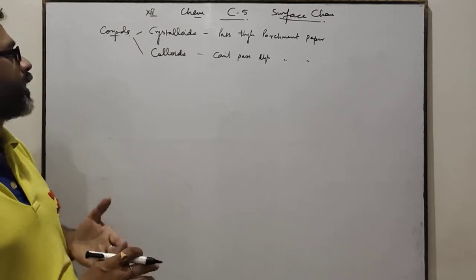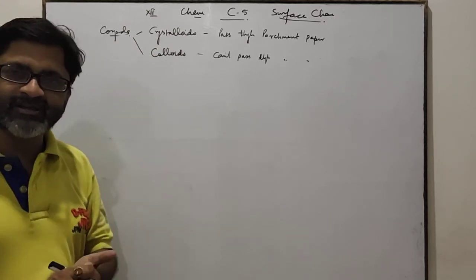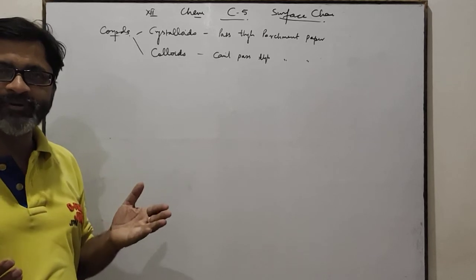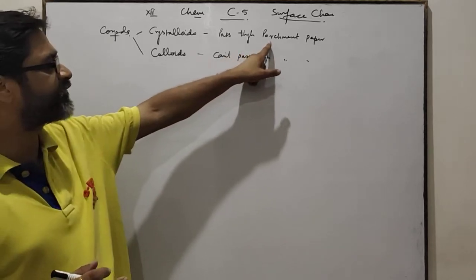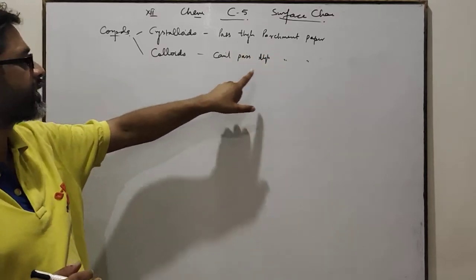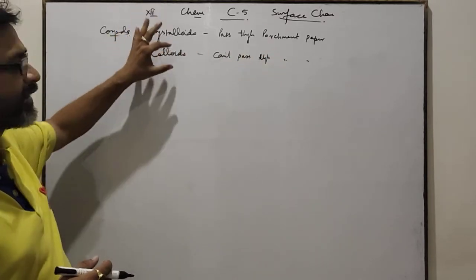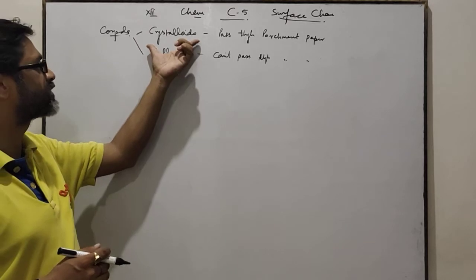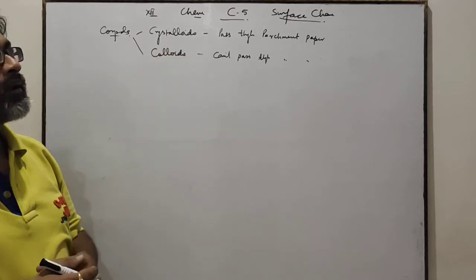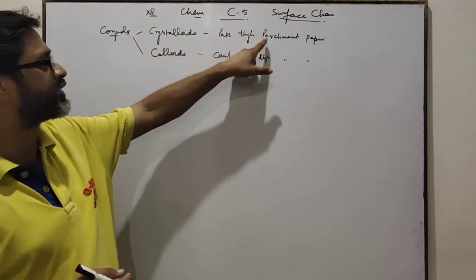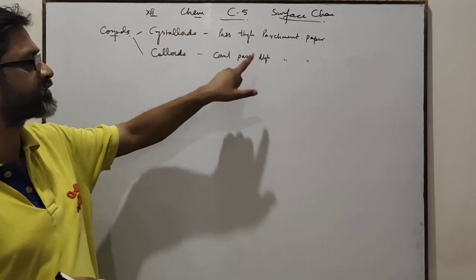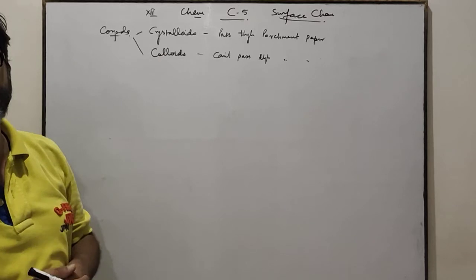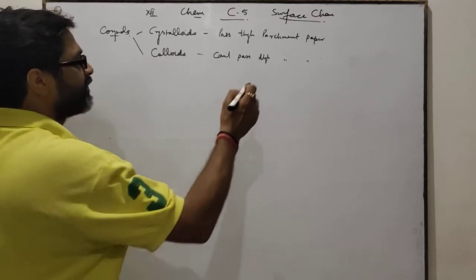You know that compounds are of various types which can be classified in various ways. Here, on the basis of permeability through parchment paper, the compounds can be classified into two main groups, crystalloids and colloids. Those compounds which can pass through parchment paper are called crystalloids, and those compounds which cannot pass through parchment paper are called colloids. Okay?